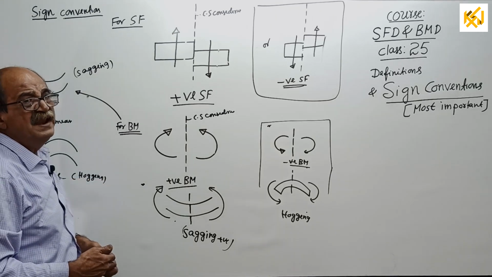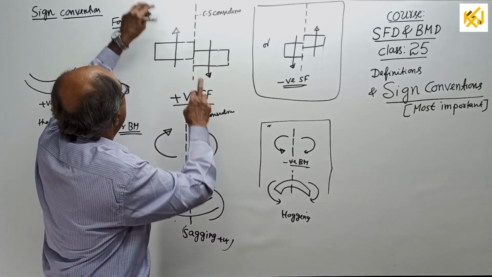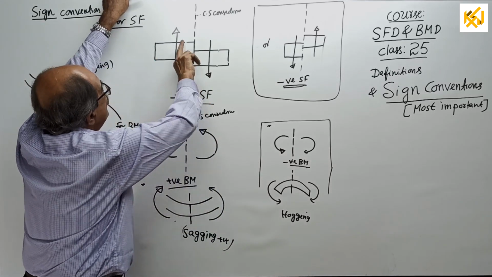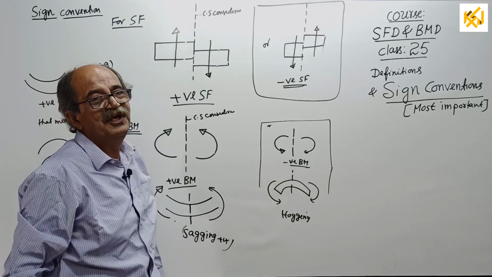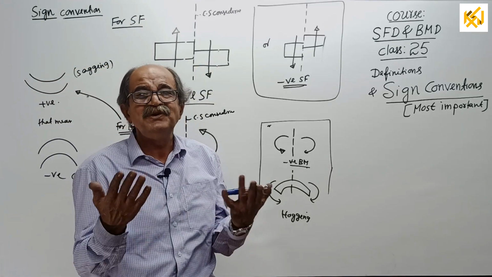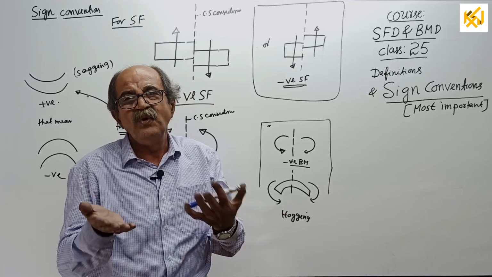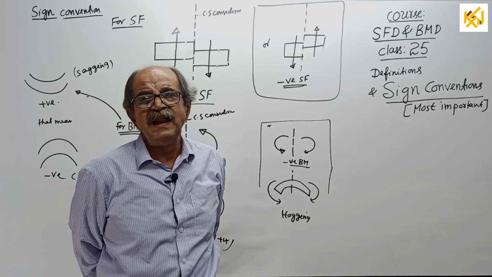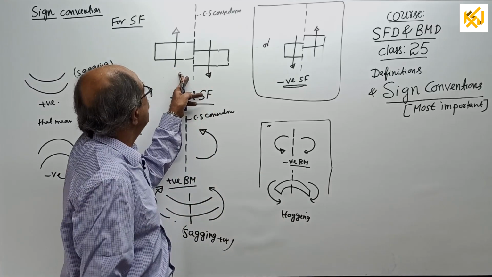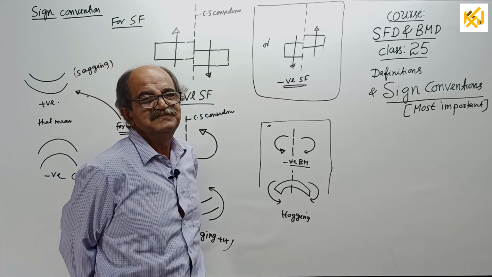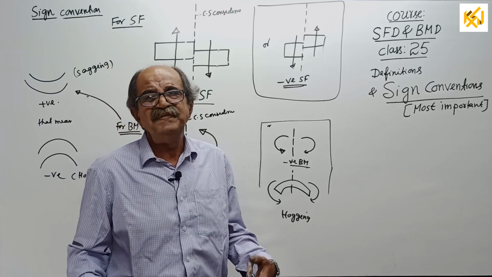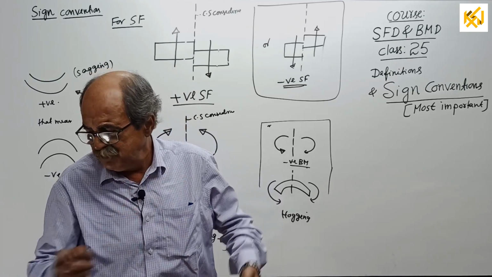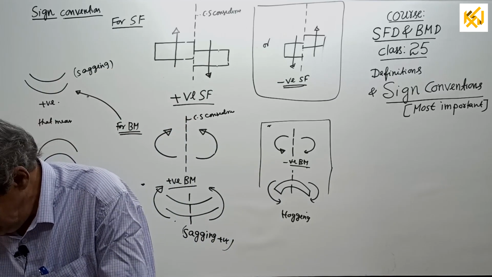I have seen some places where people say this is positive shear because it is a clockwise shear. First of all, for shear, where is clockwise or anti-clockwise? It is a force. I don't know why they say it that way. They say clockwise shear, anti-clockwise shear. It is not wrong, but I feel it is against the basic principle. When you want shear force, you tell clearly, where is the other piece?